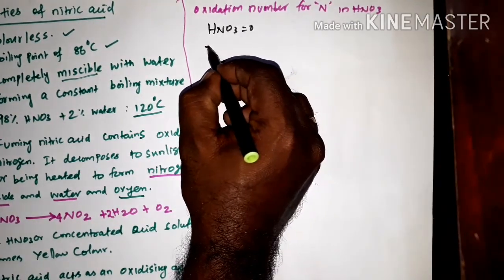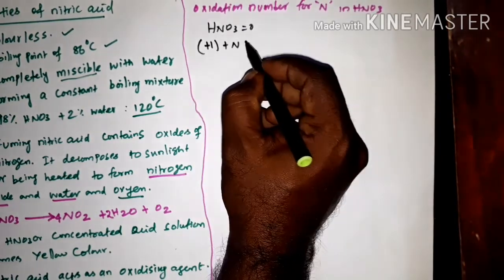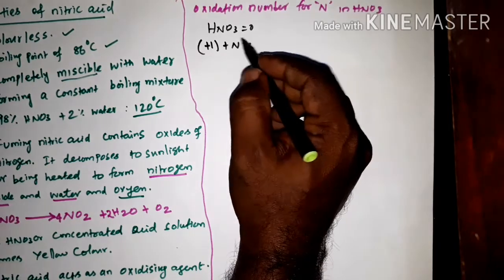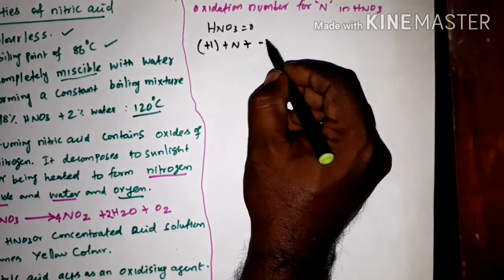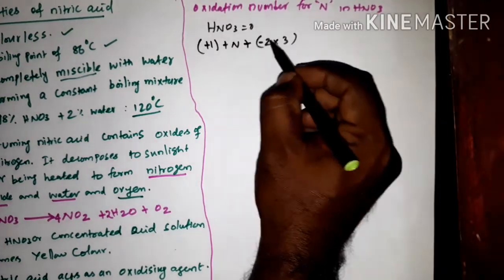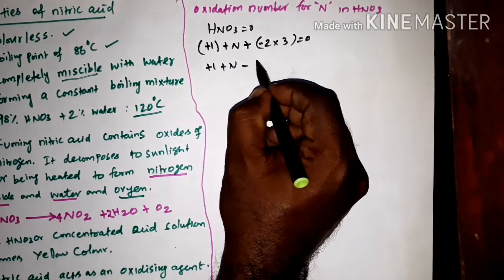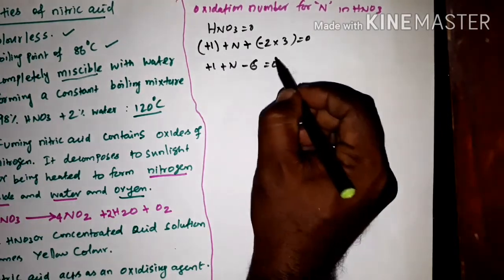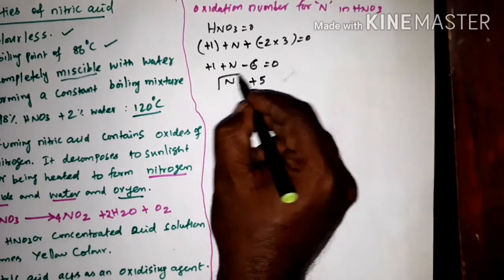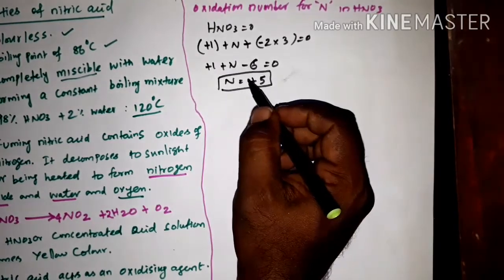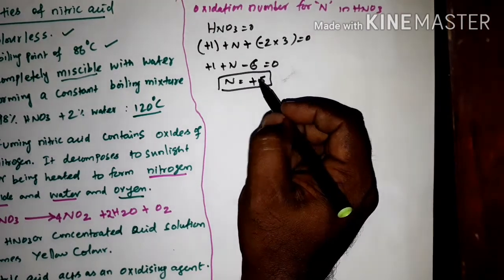Hydrogen is plus 1, plus nitrogen we don't know, plus the oxidation number for oxygen, minus 2 into 3, equal to 0. So plus 1 plus nitrogen minus 6 equal to 0. So nitrogen equals plus 5. Okay, so the oxidation state for nitric acid is plus 5.